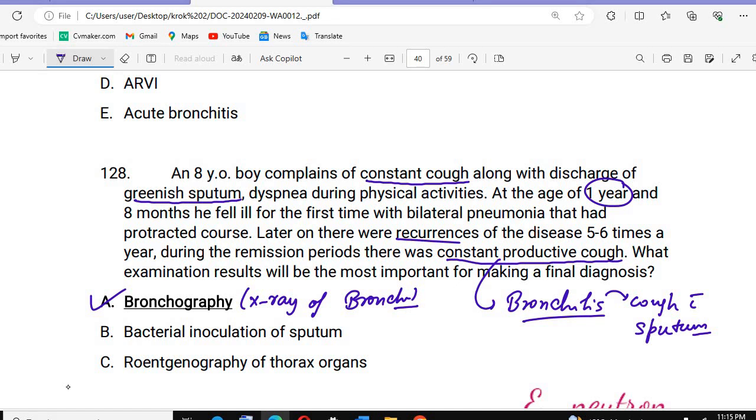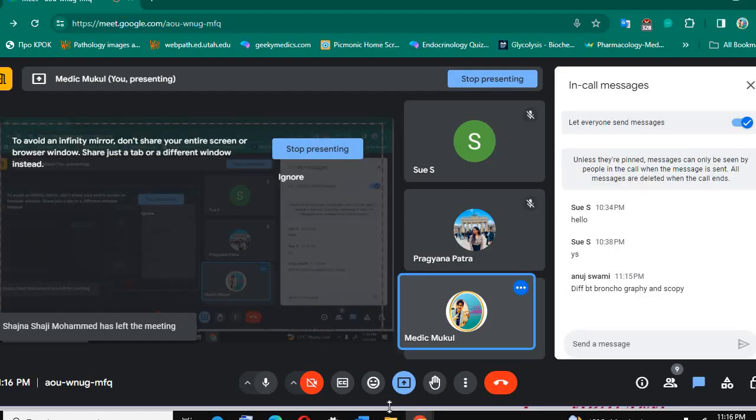What is the graphy? You can remember it like the X-ray: roentgenography and bronchography. Roentgenography and bronchography. Okay, I hope everything is clear till now.